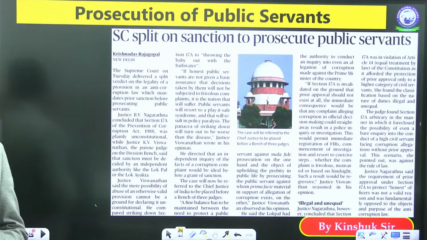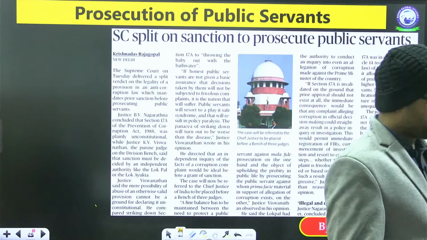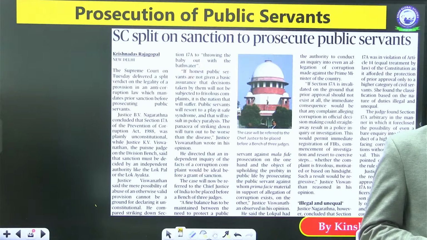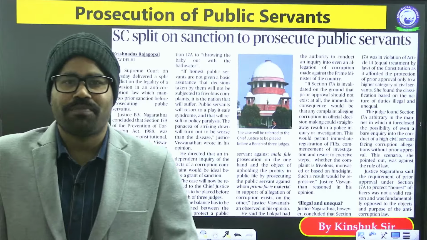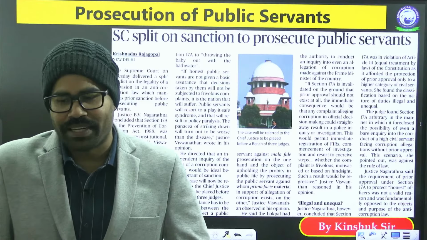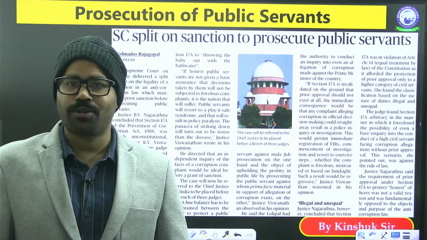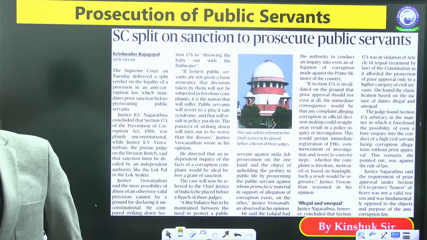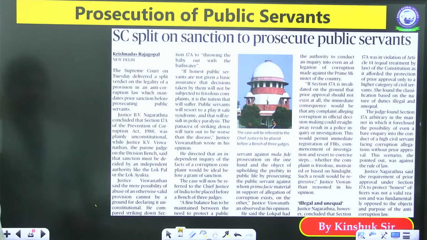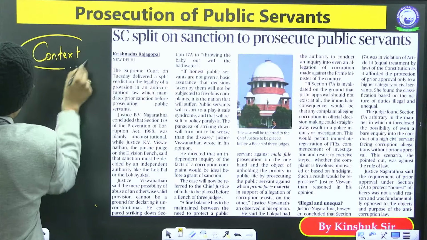Now coming to the second part, prosecution of public servants. When we talk about the prosecution of public servants, there is a Supreme Court judgment, but this judgment has not led to any conclusion. So let us first try to understand what is the context of this story. What is the context here?